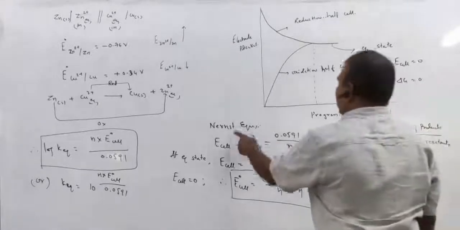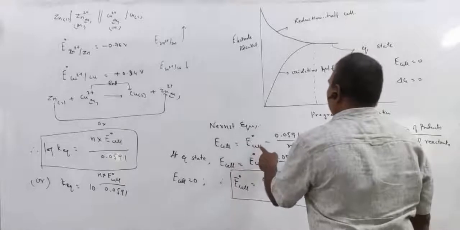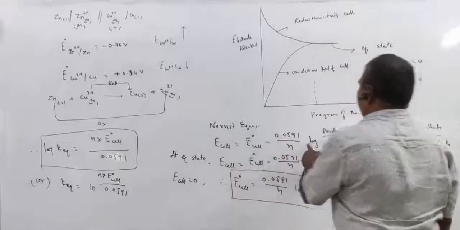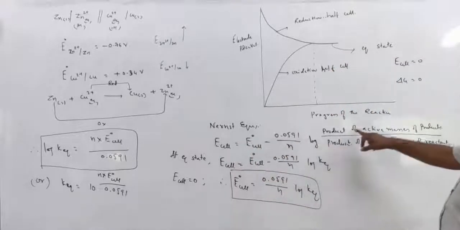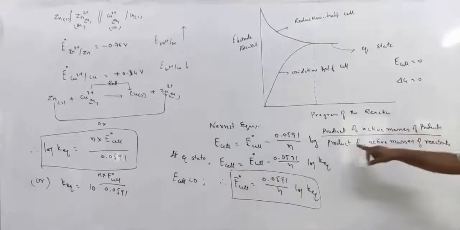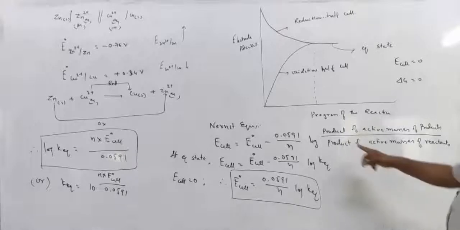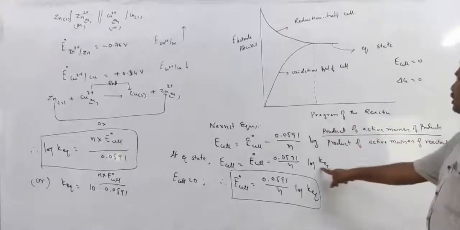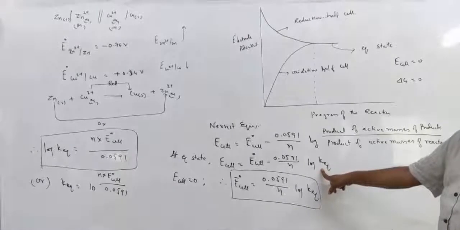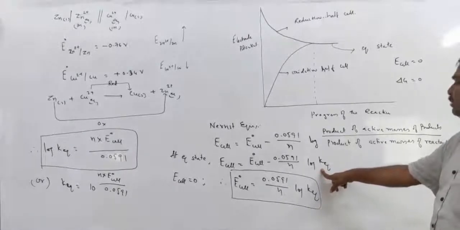Now this is the Nernst equation: E cell equal to E naught cell minus 0.0591 by n log concentration of products by concentration of reactants. Actually, it is the product of active masses of products by the product of active masses of reactants. Whenever the reaction attains the equilibrium state, this ratio is equal to the equilibrium constant that we studied in the law of mass action.